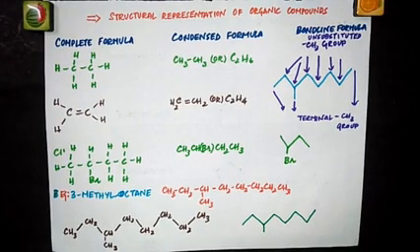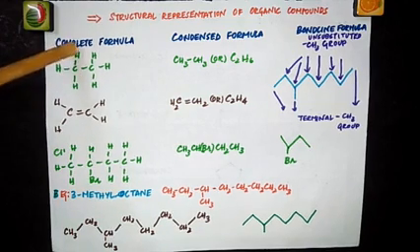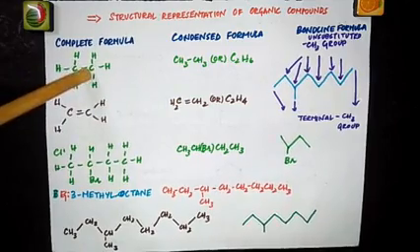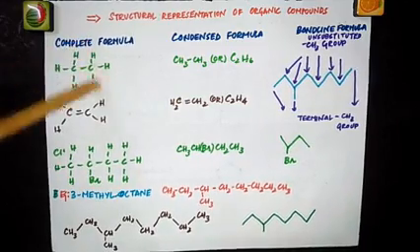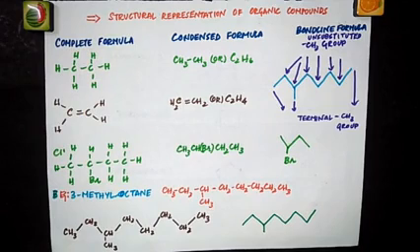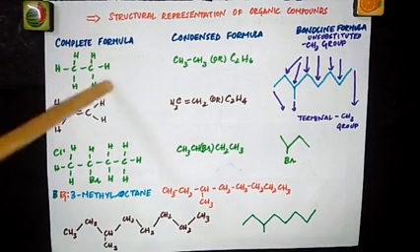So now we will see some structural representation of organic compounds. When we write a formula for the organic compounds, make sure the valency of carbon, 4, is satisfied. I've written a formula here, C, 3H here, and this C is again bonded to another carbon, 3H, which in turn is bonded to 3 other hydrogens. This is the complete formula, the expanded formula.